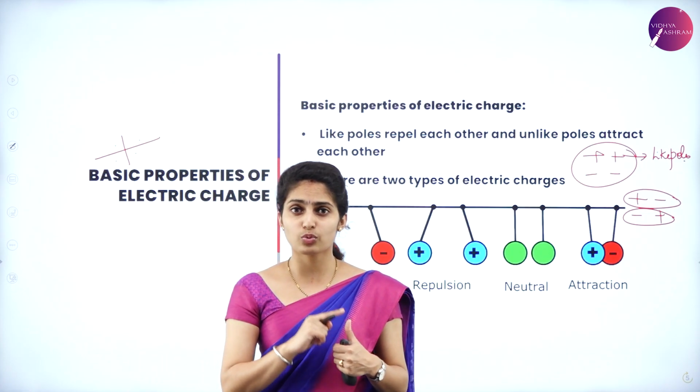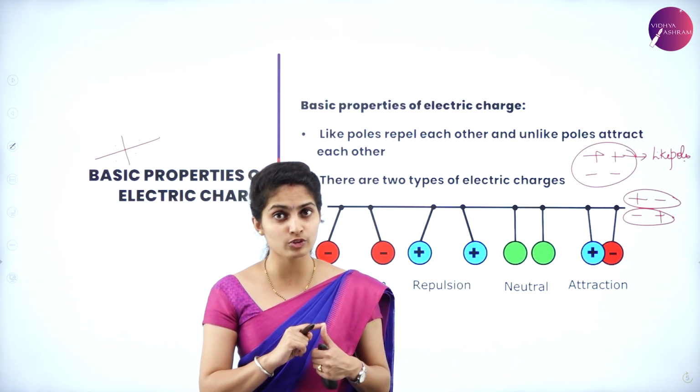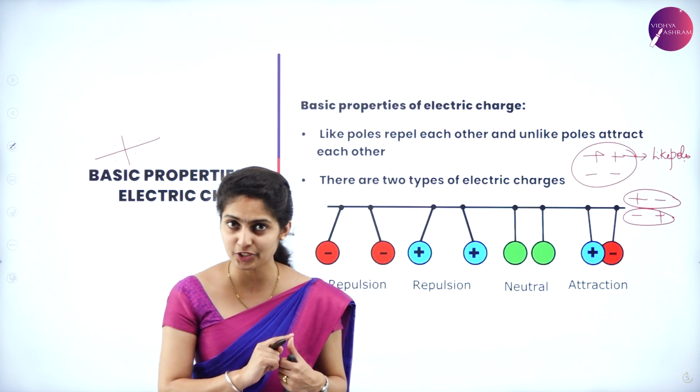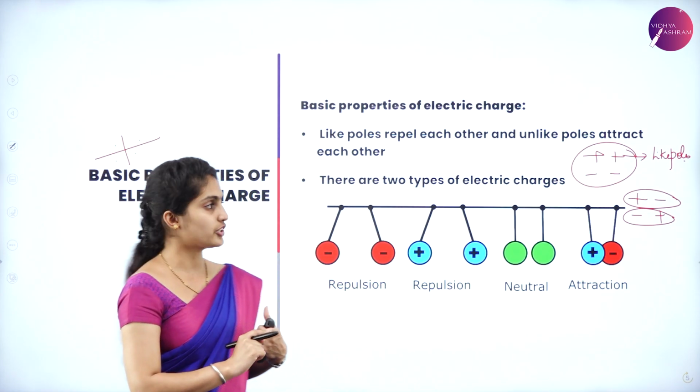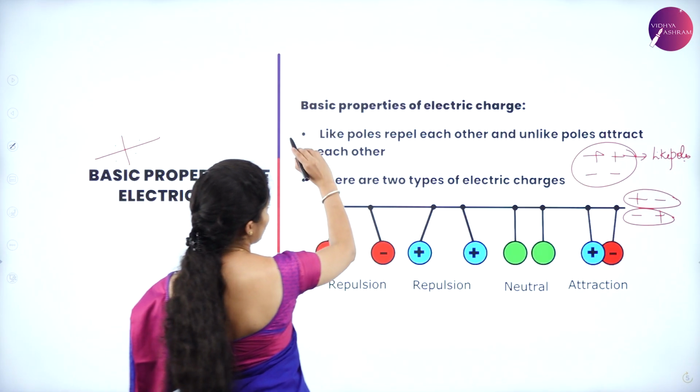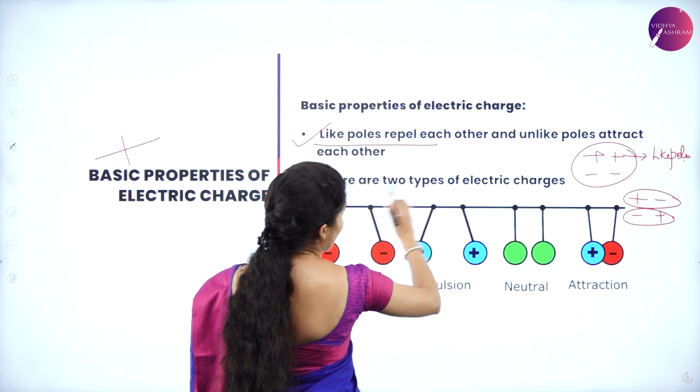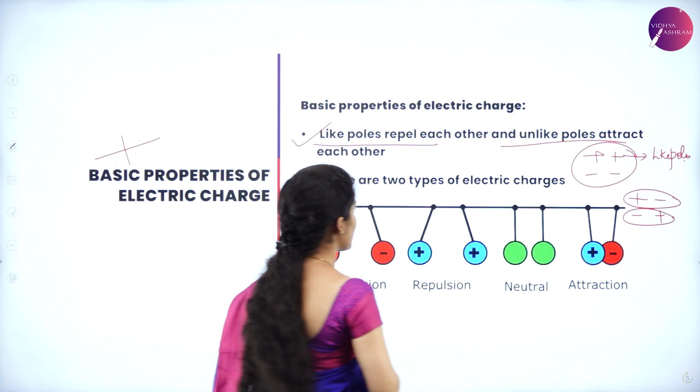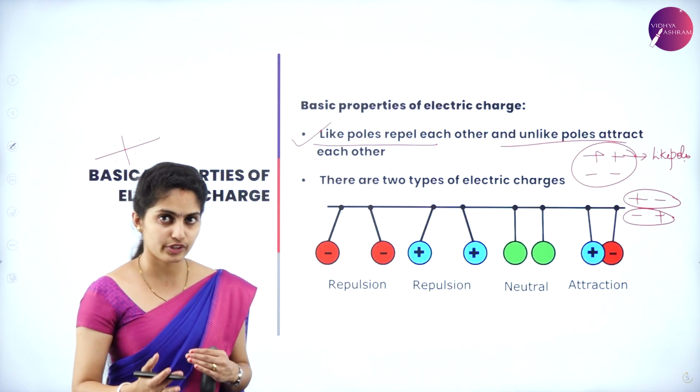You can hear it throughout, and maybe you might already know it. Like poles repel each other, unlike poles attract each other. So that will be your first point: like poles repel and unlike poles attract each other. That is all about your first point.